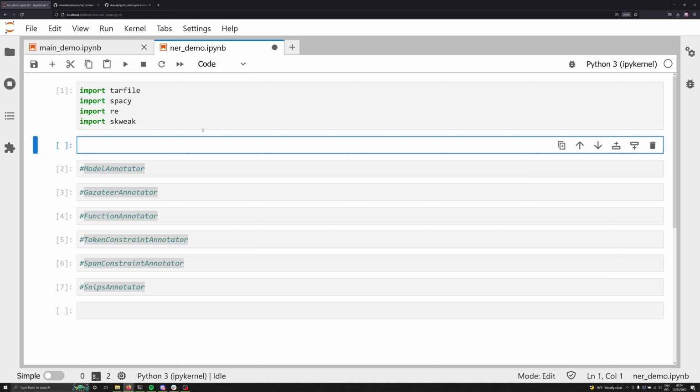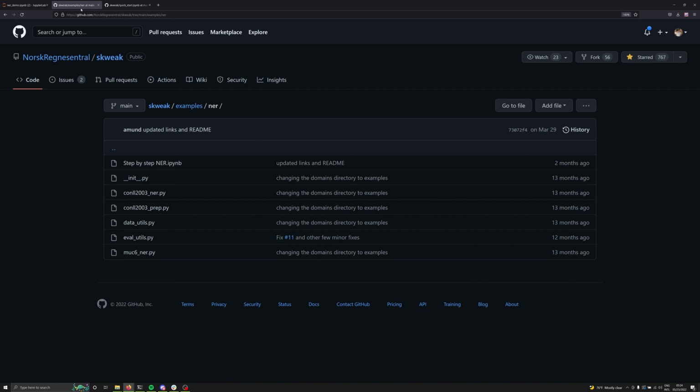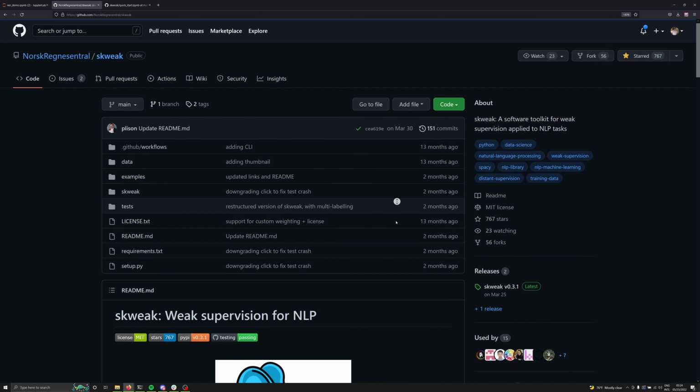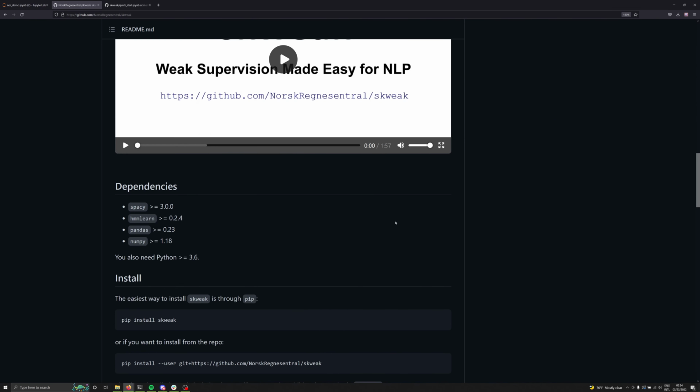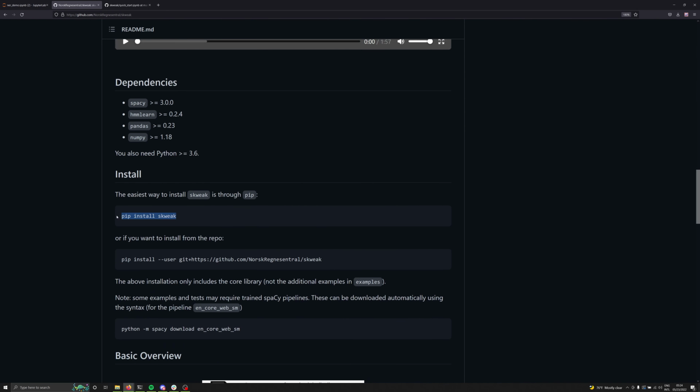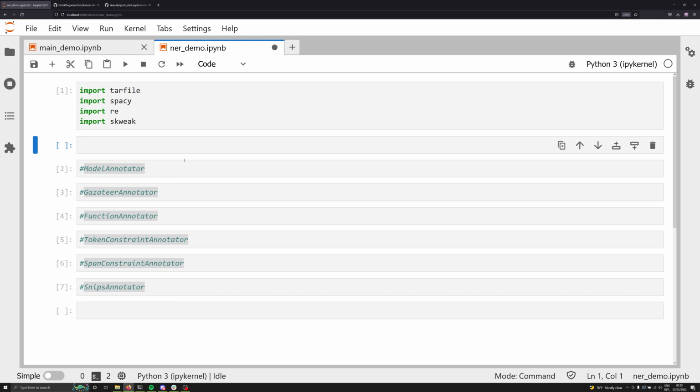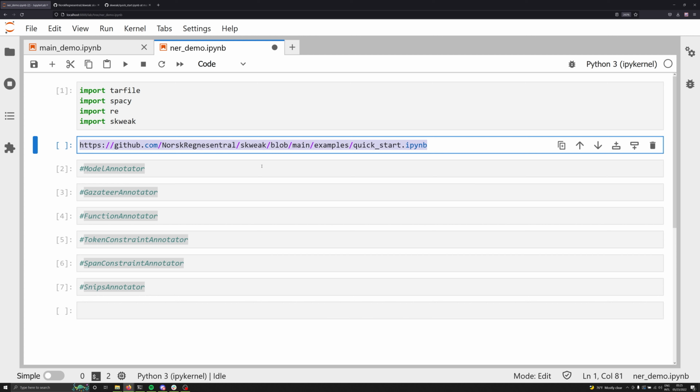If you don't have Skweak installed yet, it installs like any other library. If you go to the Skweak repository, you'll notice that you can run a simple pip command to install everything that you want to use. So pip install skweak, and you should have Skweak installed. And this should work on Windows, Mac, and Linux without any issue. So let's copy and paste some of the data that we need from the repository available to us. And I'm going to comment that out.